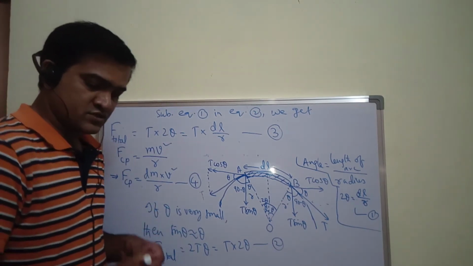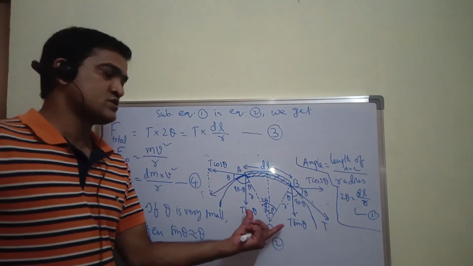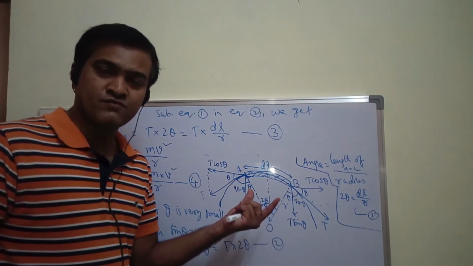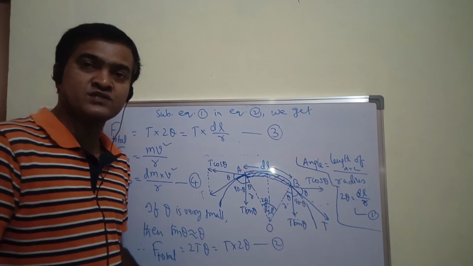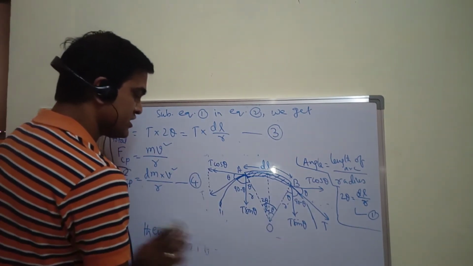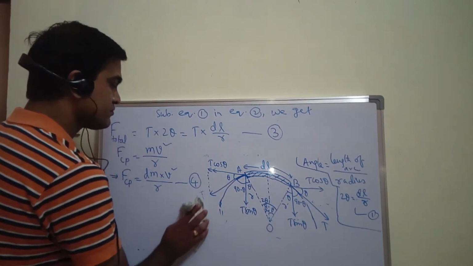Right, this total force, which is 2T sin theta, is provided by the necessary centripetal force, which is equal to dm into v square by r. So I will equate these two. Let's see what we will get.